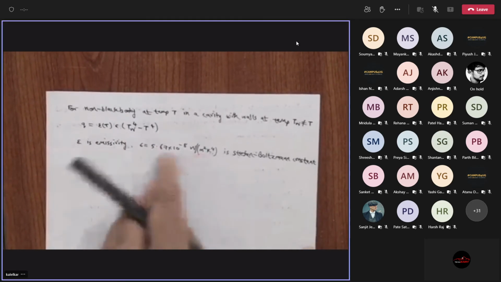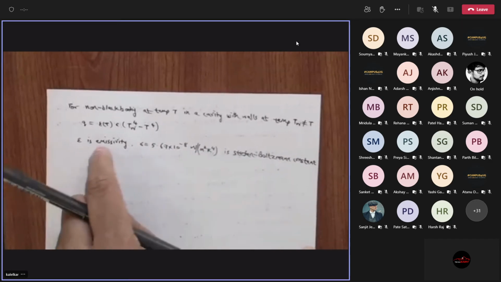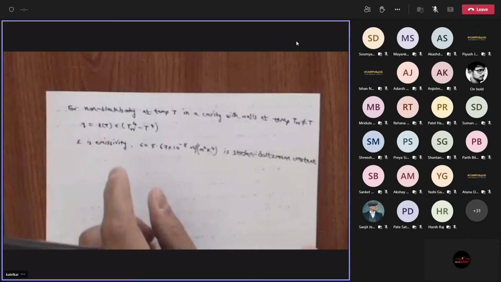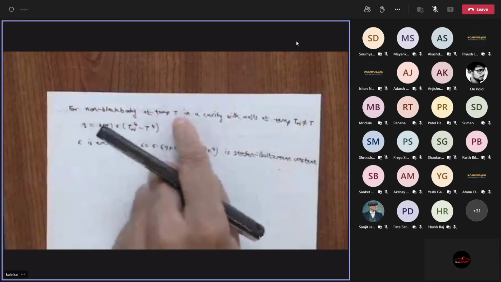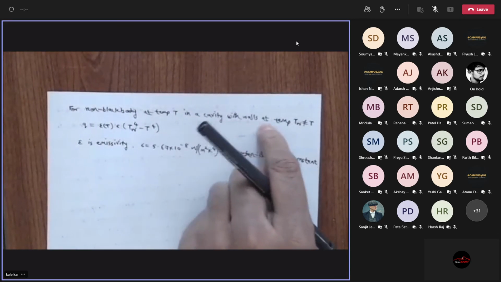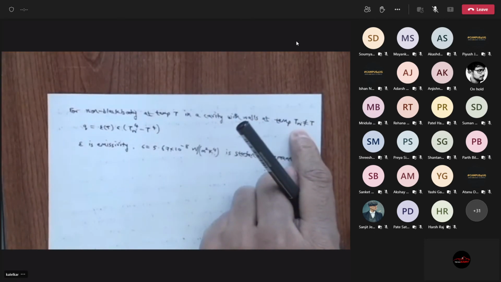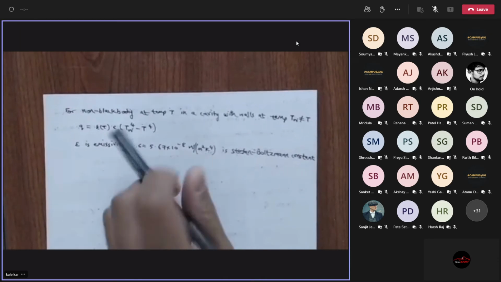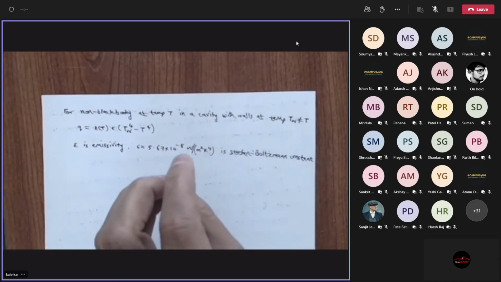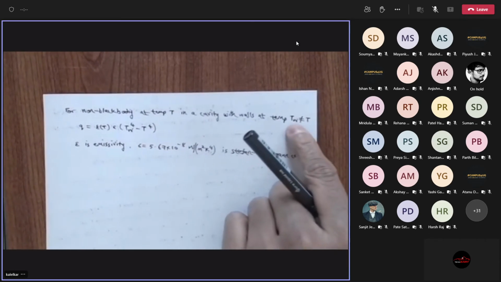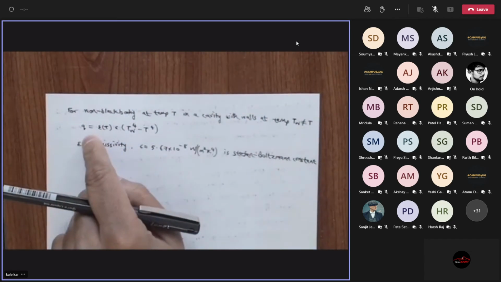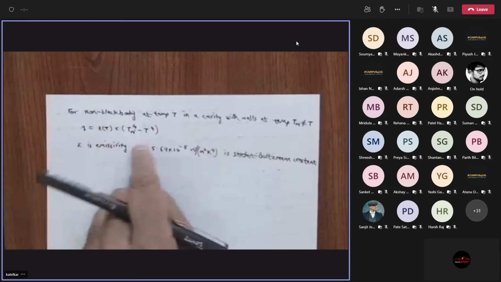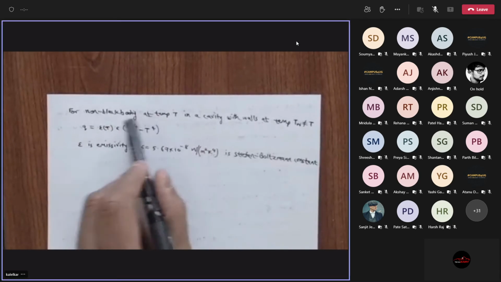Sigma is not a function of temperature, it is just a constant. But emissivity is a function of temperature. So this is the heat flux for a non-black body at temperature T in a cavity with walls at temperature TW. You have some object at temperature T, which is not a black body, kept inside a cavity. The cavity walls have temperature TW. Then the heat flux between the object and the wall is given by this expression, which you may have studied.